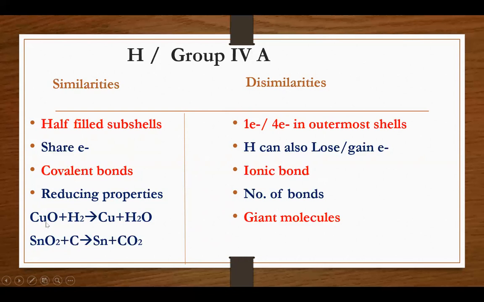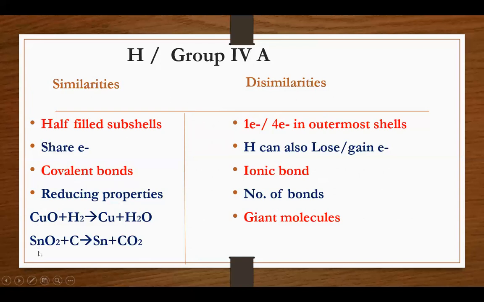In the first equation, you can see that when copper oxide reacts with hydrogen, copper oxide is converted into copper while hydrogen is converted into its oxide. Oxygen is lost by copper. It means there is reduction of copper. And this reduction is due to the presence of hydrogen, because hydrogen itself is oxidized and it reduced copper.